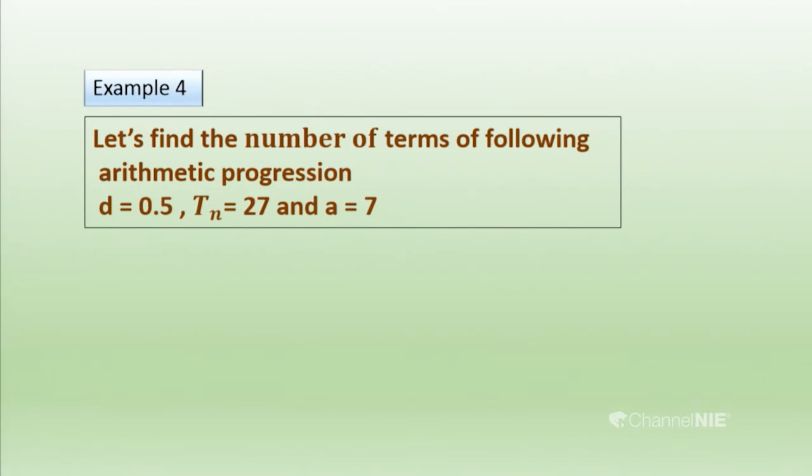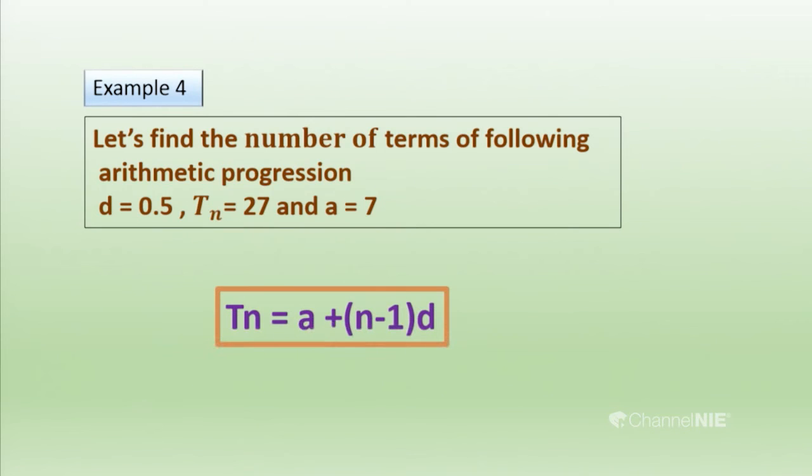Let's find the number of terms of the following arithmetic progression. For the number of terms, you identify what the given things are. The common difference equals 0.5, Tn equals 27, and the first term equals 7. Then we have to find the number of terms. You identify what the given things are and what you should find. Then you should apply those to the formula Tn equals a plus (n minus 1)d.